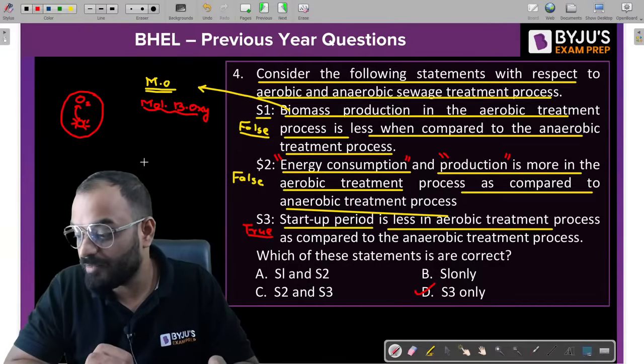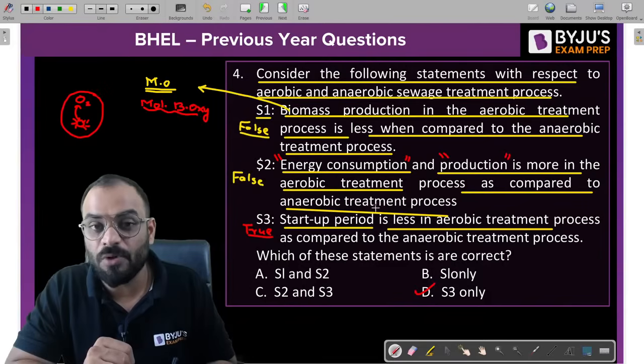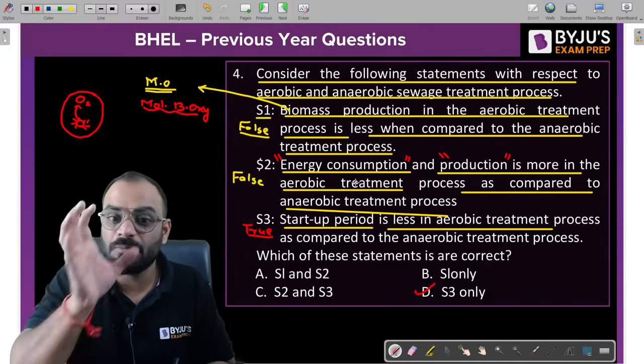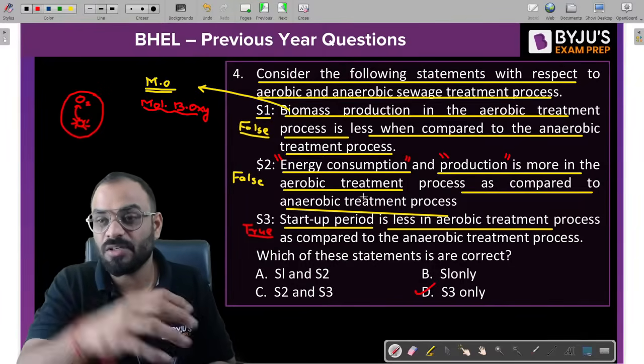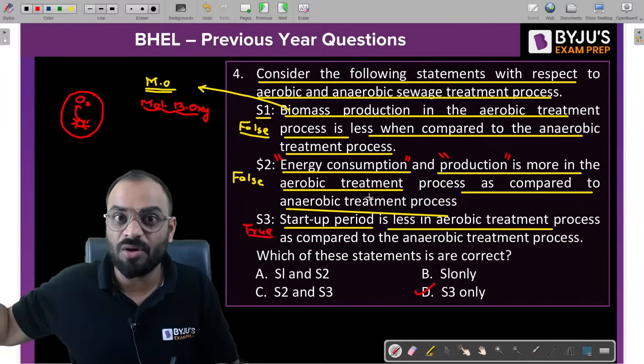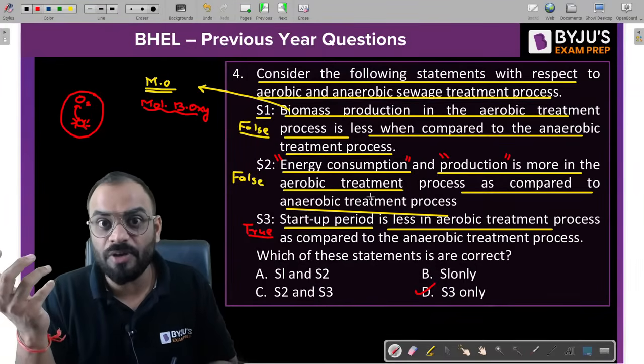Yes or no? Tell me, guys, yes or no? If you are using the anaerobic treatment process, which is slower as compared to aerobic, then the energy consumption in terms of electricity, in terms of the working of the mechanical equipment and so on, will take more energy, yes or no?